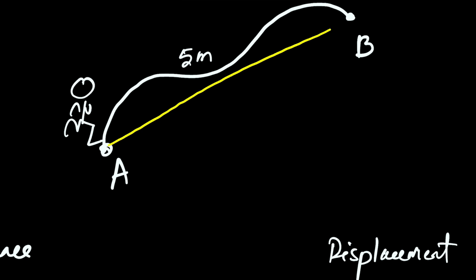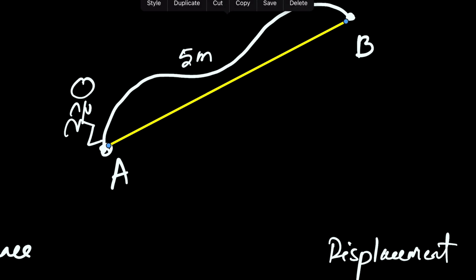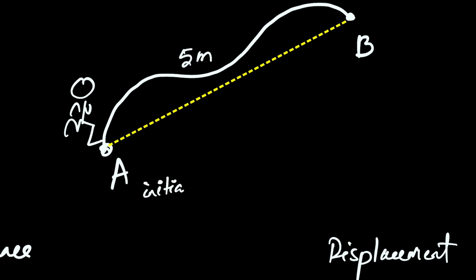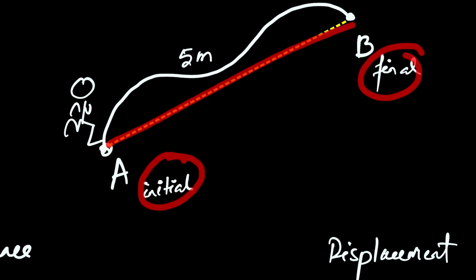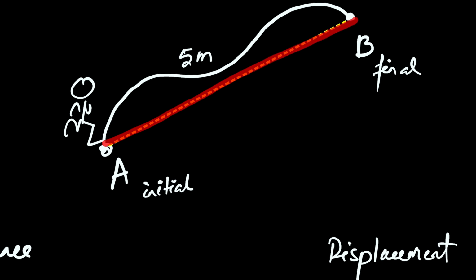So this length. I'll just change this to a dotted line because this is not the exact path that the guy traveled in my example. So this is the shortest path between the points A and B. The starting point where the guy started, we sometimes call the start or initial. Initial means starting, and this is a final point, or you can say the ending point. So the length of the gap, the shortest path length between 2 points A and B, which are nothing but the initial and the final points, is called your displacement. So this length here is your displacement.